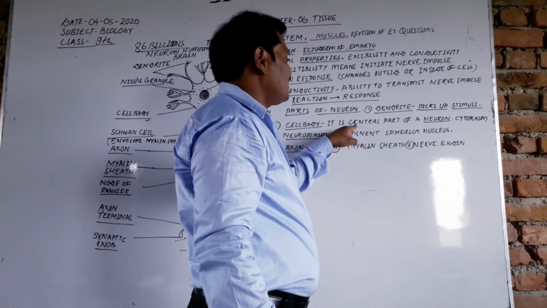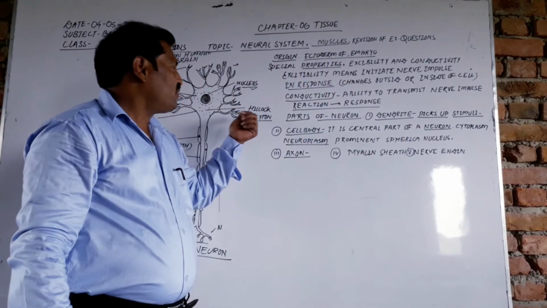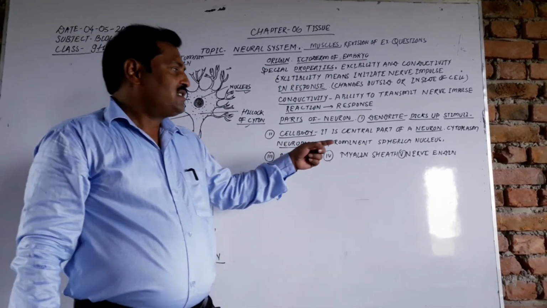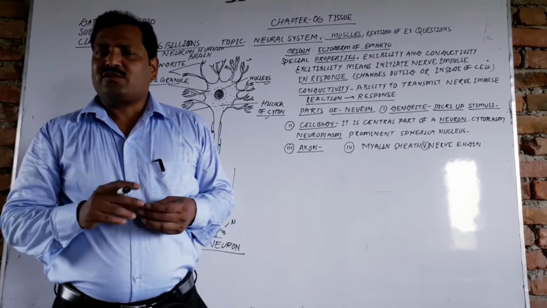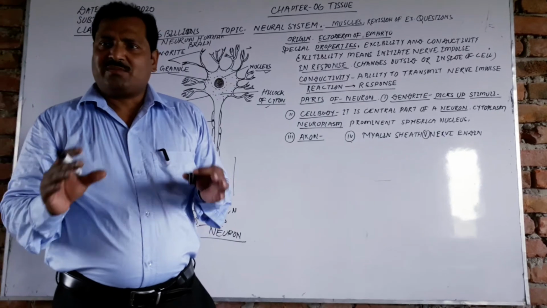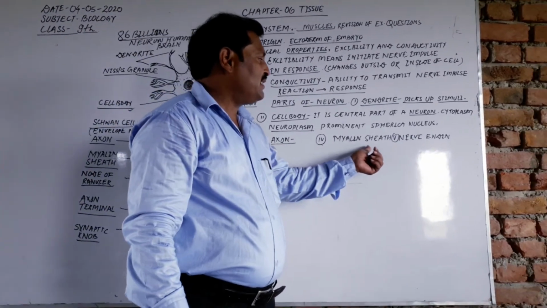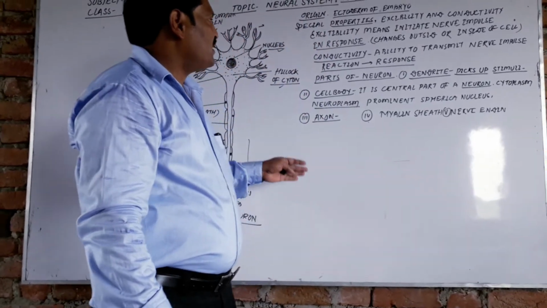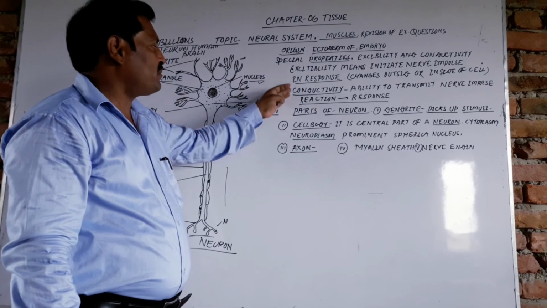The cell body is the central part of the neuron. The cytoplasm of the neuron is called neuroplasm, and it has a prominent spherical nucleus, and also mitochondria, Golgi apparatus, endoplasmic reticulum, etc. Then there are the axon, the myelin sheath and the nerve endings. So these are the parts of the nervous system in our body.